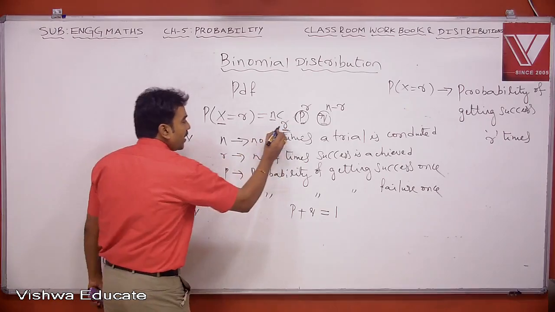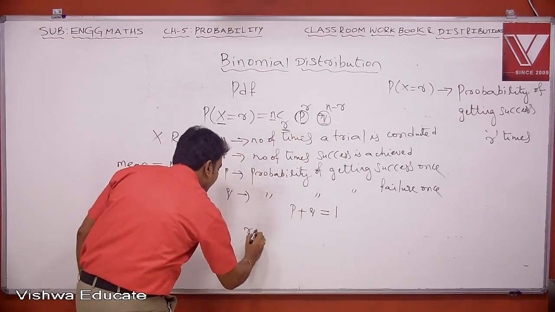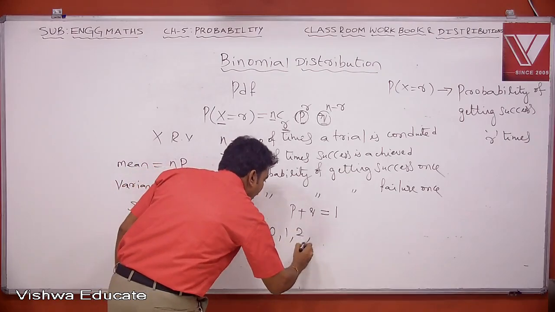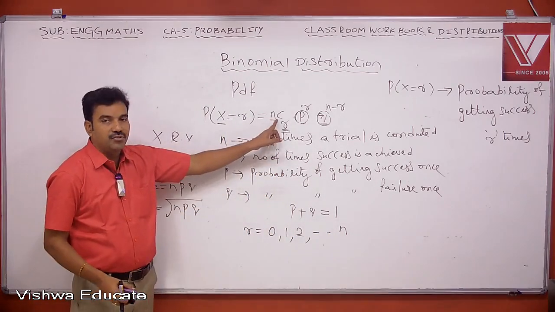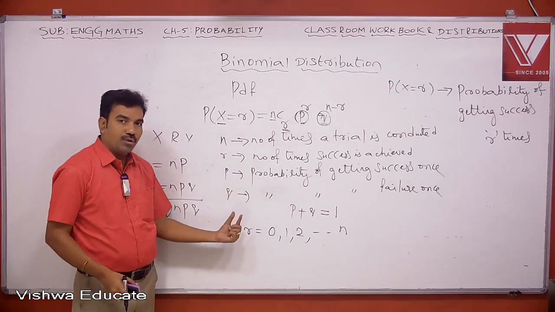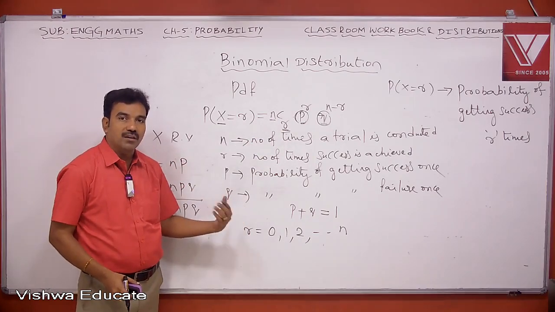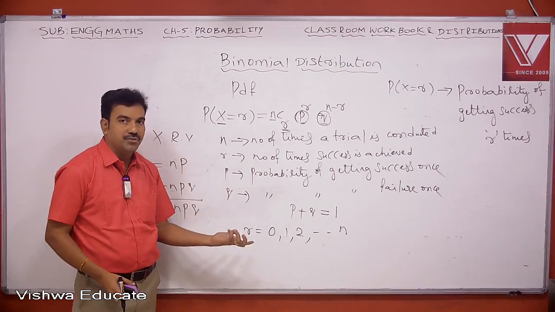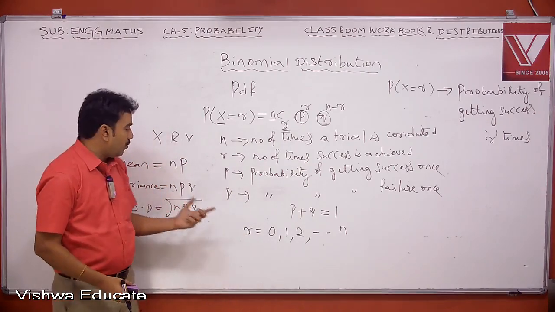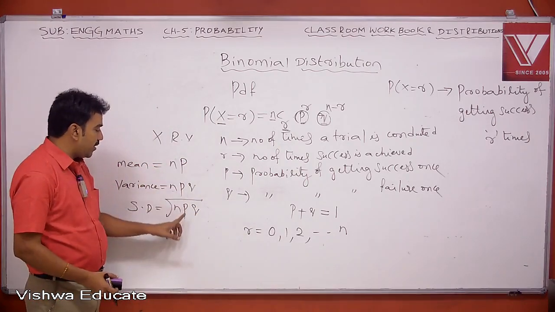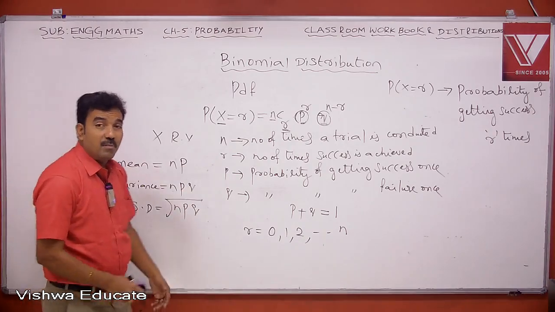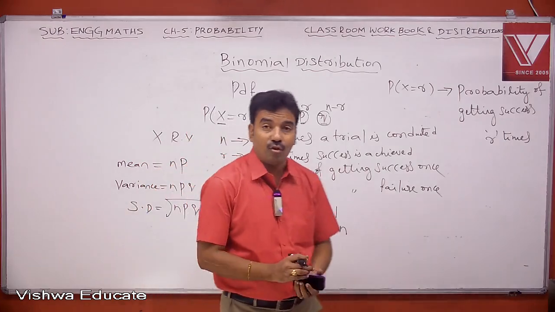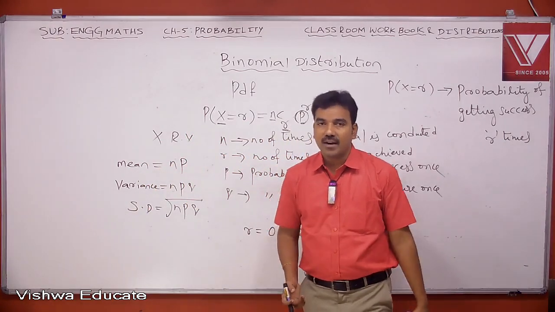Here the r values are ranging from 0 to n, because if a trial is conducted n times, I may get success 0 times, or 1 time, or 2 times, or 3 times, or maximum n times. Got this? So mean value np, variance npq, standard deviation square root of npq. For all distributions, PDF is very, very important, followed by mean, variance and standard deviation.